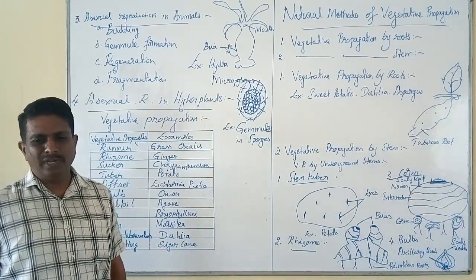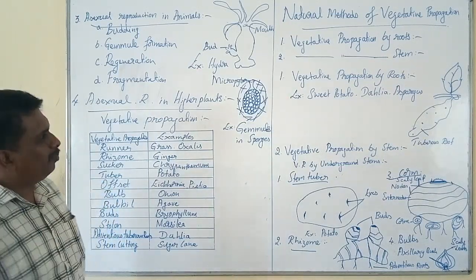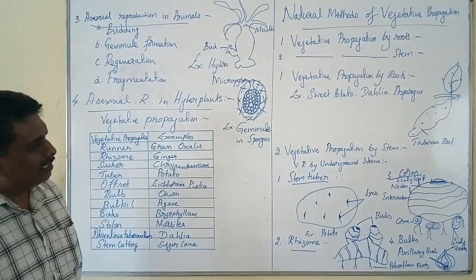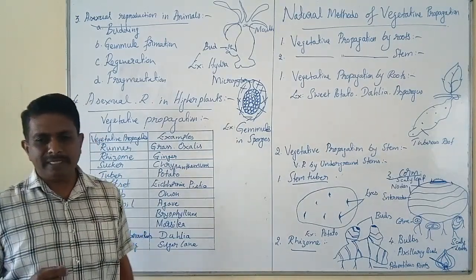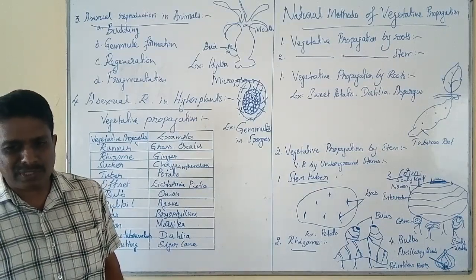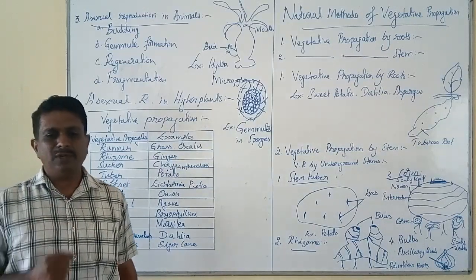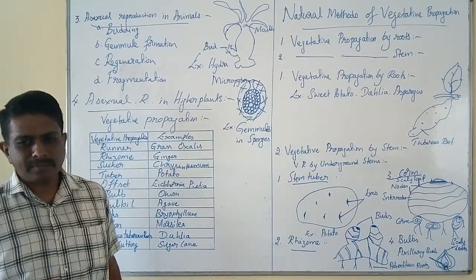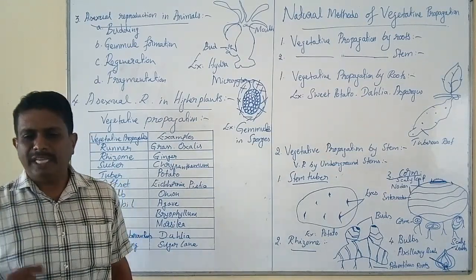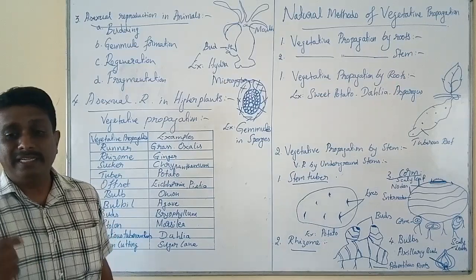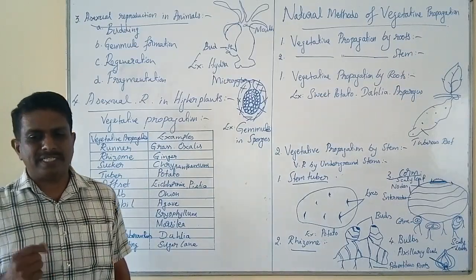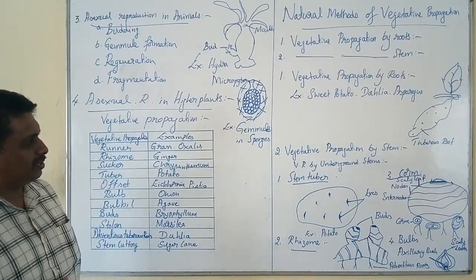The second important one is vegetative propagation by stem. In most plants, the stem is the main source of vegetative propagation. Some of the methods in which vegetative propagation takes place by different kinds of stems are as follows.